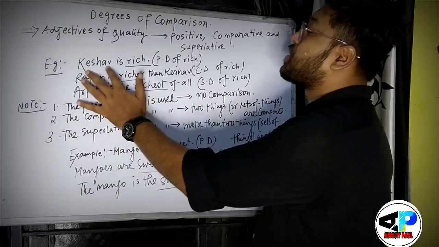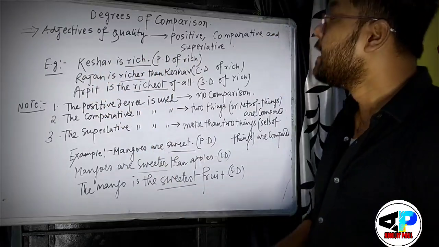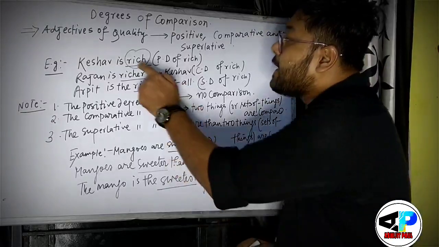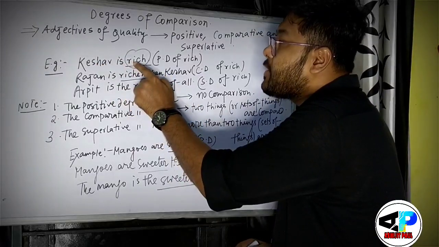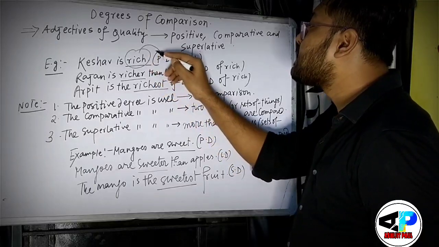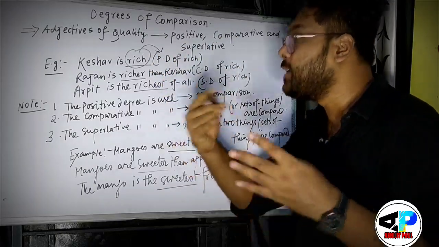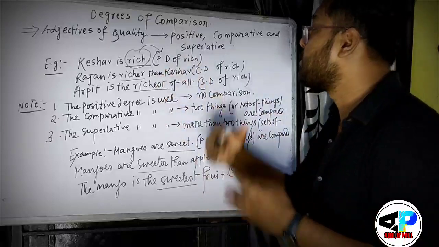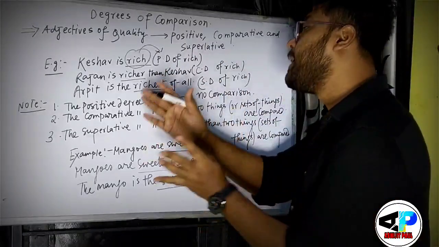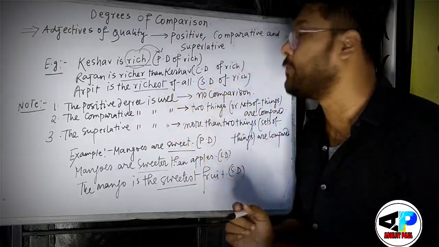Suppose if I write Keshav is rich, okay? So here the adjective is rich, all right? Here I have written rich. See the form only. So this rich is the positive degree. I will tell you later what are the positive degrees, comparative degrees and superlative degree. Just try to identify the form of the adjective first.